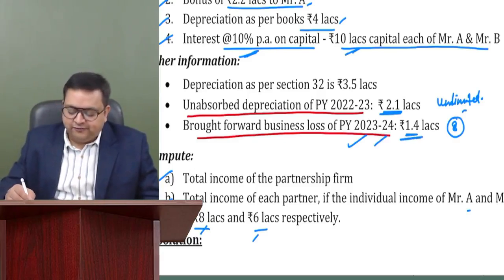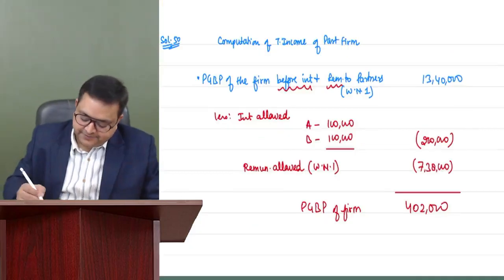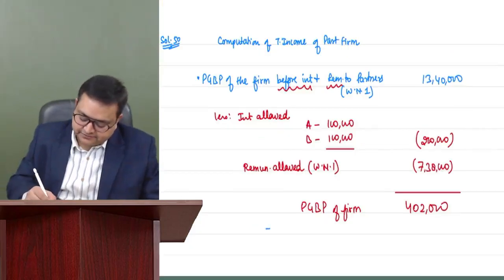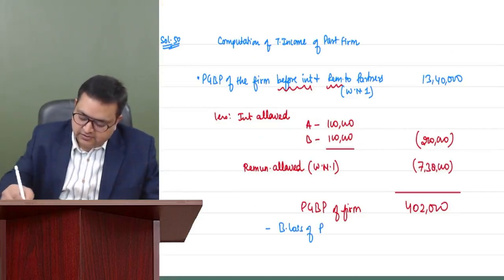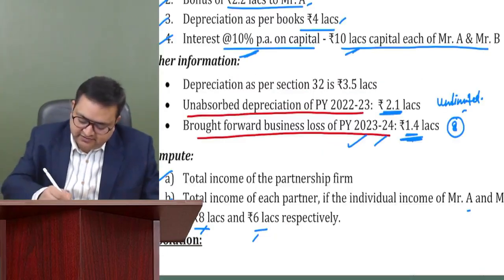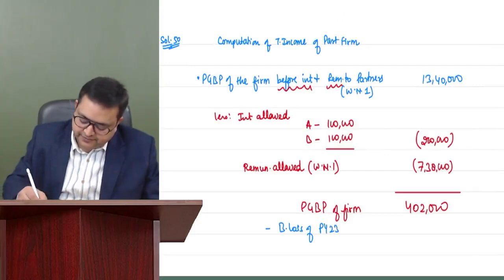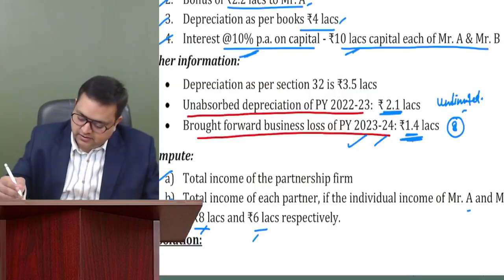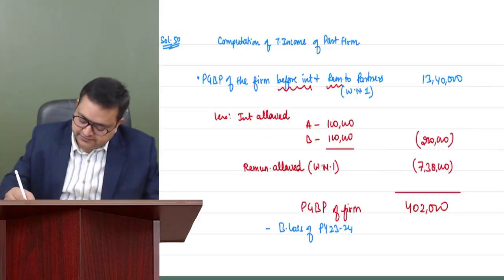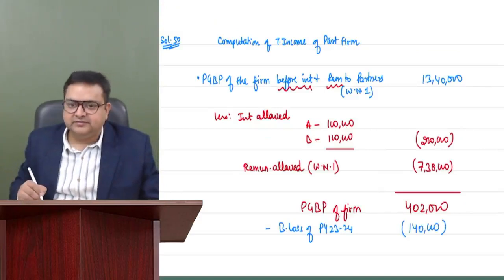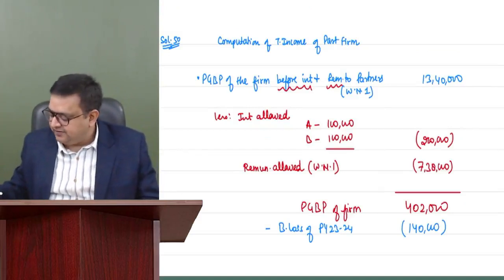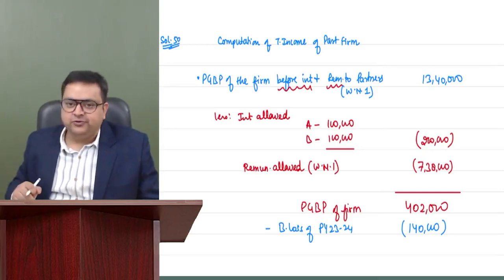So we will deduct it from here: minus business loss of previous year 23-24. It was 1.4 lakh. We'll deduct this. And how much are we left with? 4 lakh 2,000 minus 140, so still we have 262.